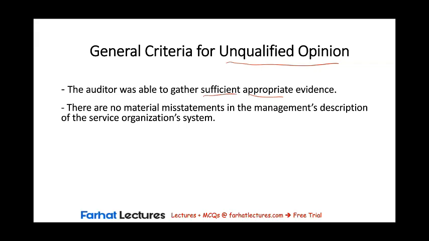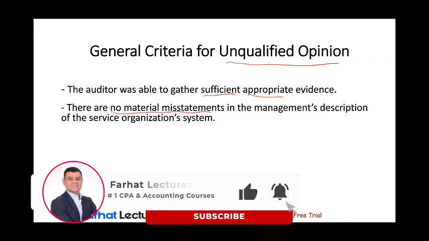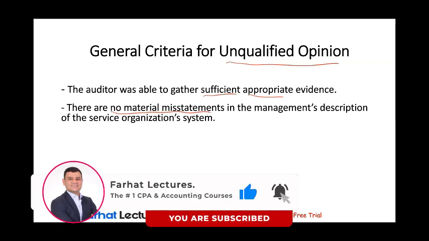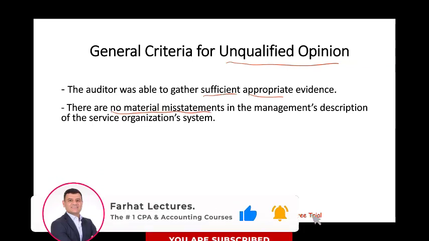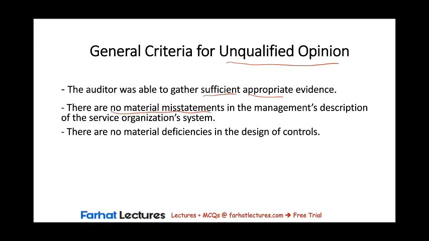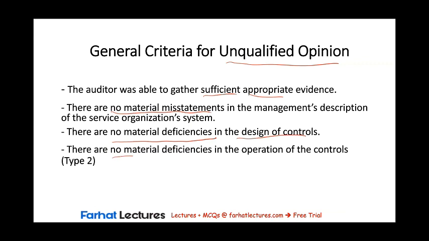The second criteria relates to the absence of material misstatements in the management's description of the service organization system. The third condition is that there are no material deficiencies in the design of controls. And the final condition is that there are no material deficiencies in the operation of the controls. This is relevant only for a Type 2 report because in this report only, we're going to provide an opinion about the operating effectiveness of the controls.